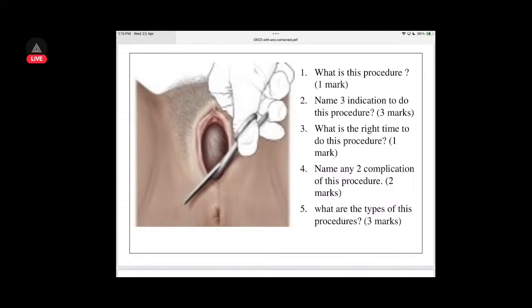Any two complications you have? Vaginorectal fistula will be formed. That is one complication. Another complication is surgical site infection. And what are the types of this procedure? You have J incision, medial, lateral, mediolateral, and inferior. A lot of things are there.